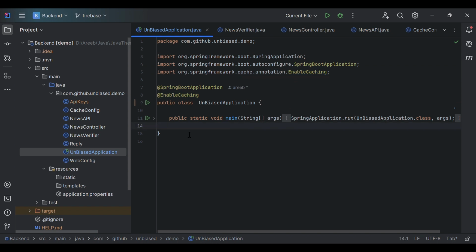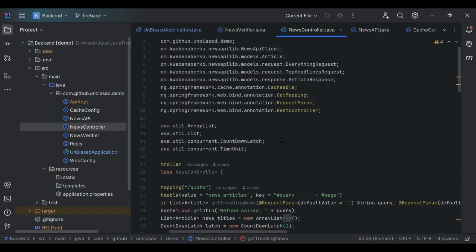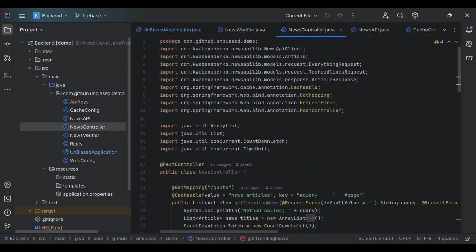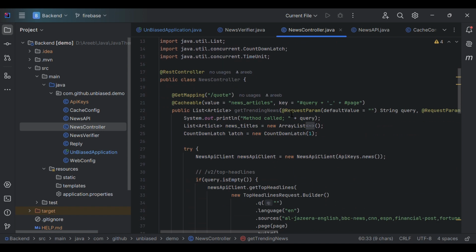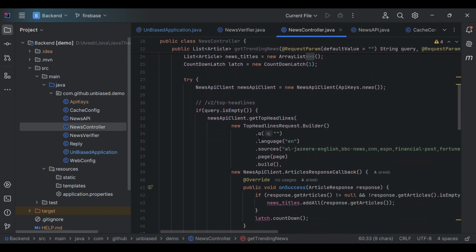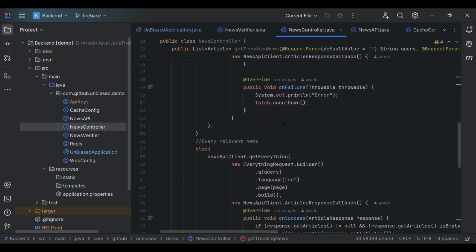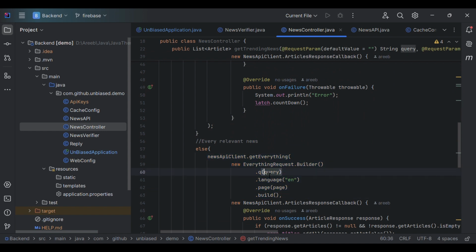We shall see the different controller classes that our server has. The most important would be the news controller, which uses the API from newsapi.org to collect the news articles from the web. We have two options with this API. We can collect the top headlines to demonstrate on our home page, and we also have a Get Everything API, which searches for news based on a query, which we can access using the search bar in our web page.